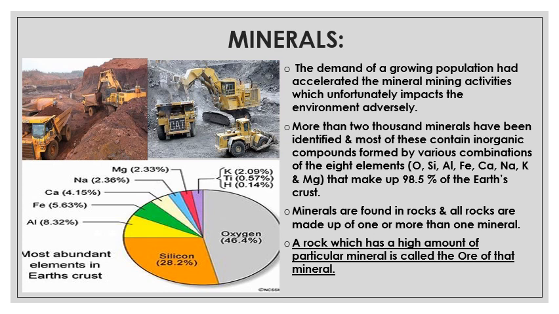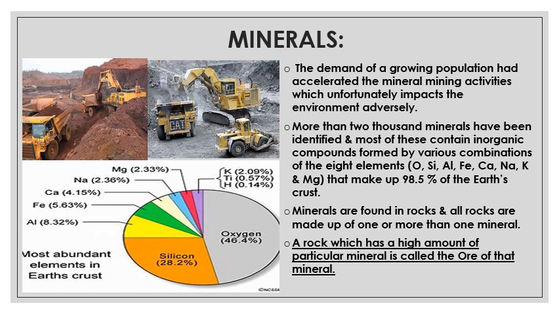More than 2,000 minerals have been identified, and most of these contain inorganic compounds formed by various combinations of the 8 basic elements. Now, what are these 8 basic elements?